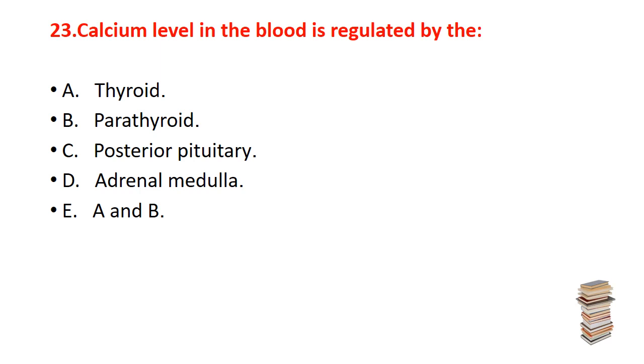Now, question number 23. Calcium level in the blood is regulated by, the option is A, thyroid gland. B, parathyroid gland. C, posterior pituitary. D, adrenal medulla. And option E, A and B. The correct one is E, A and B, thyroid and parathyroid gland.